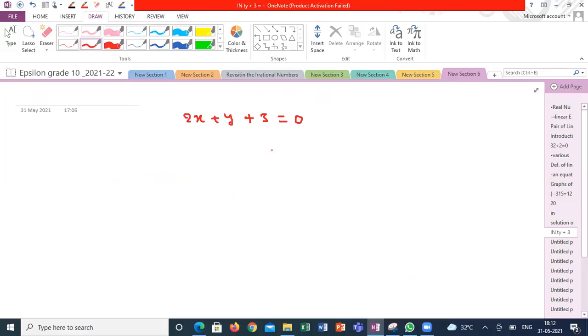If I am keeping x is equal to 1, your y value is not of your own value. Your y value is restricted. Your y value is only minus 3, I can say. No, minus 5, sorry. Then only your LHS can be equal to RHS. Substitute. You can't take y on your own. For x is equal to 1, y is minus 5. So 1 comma minus 5 is one solution. Substitute and let me know you are getting LHS is equal to RHS.